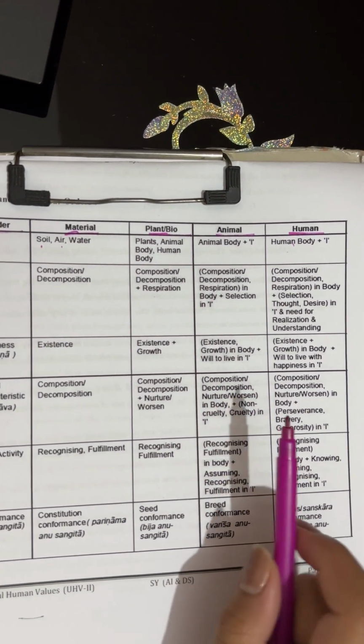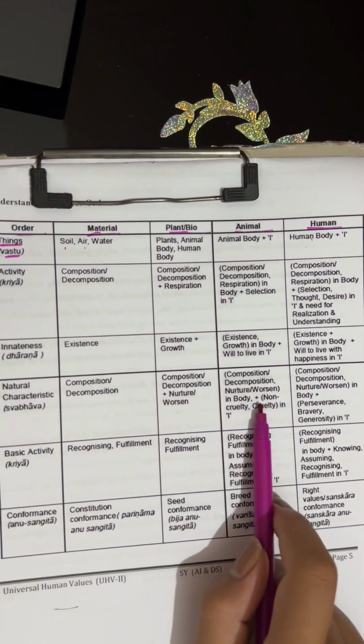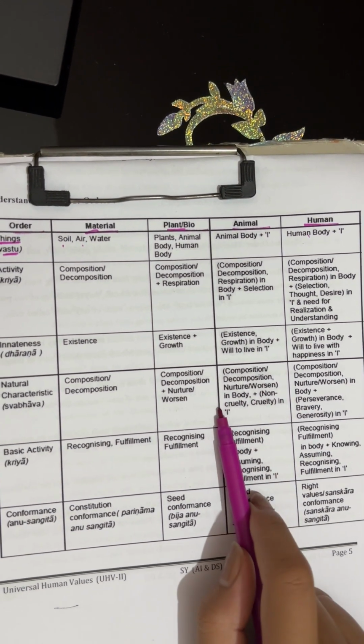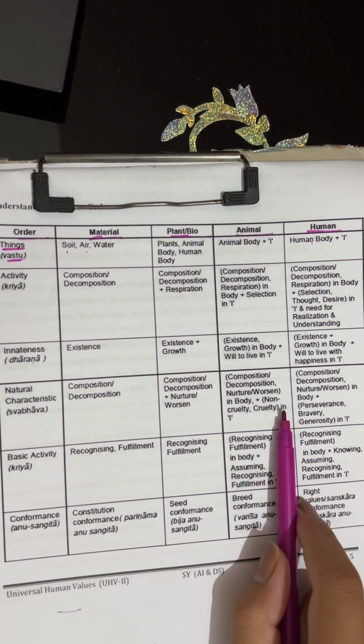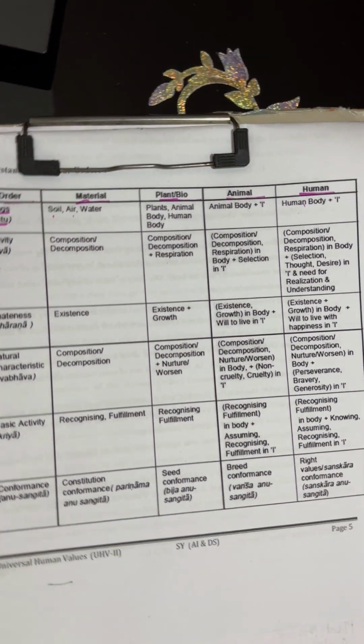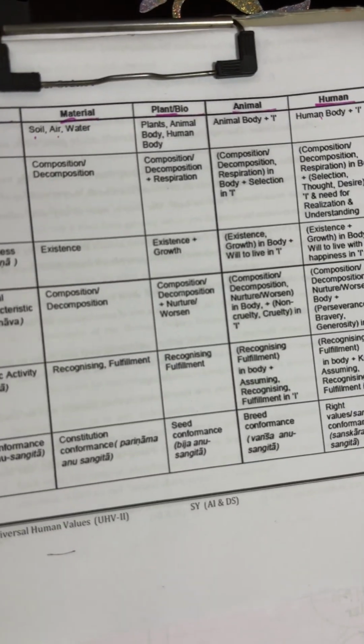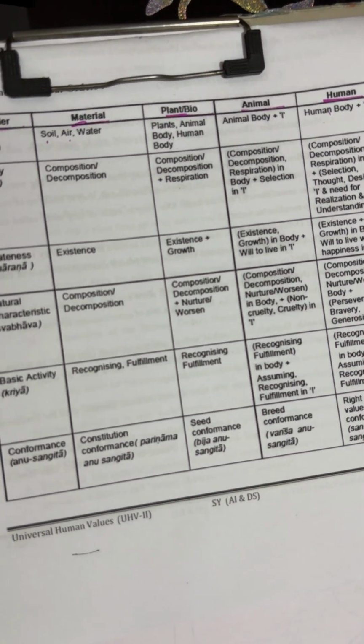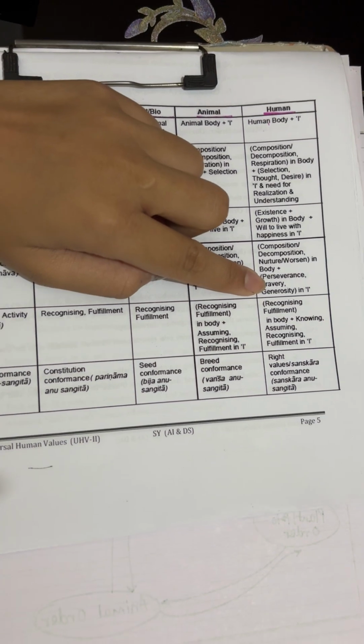And in animals also we have composition, decomposition, nurture, worsen in body, non-cruelty, cruelty in I. Okay, is it clear? And in humans we have composition, decomposition, nurture, worsen in body, perseverance, bravery, and generosity in I. Okay, is it clear?